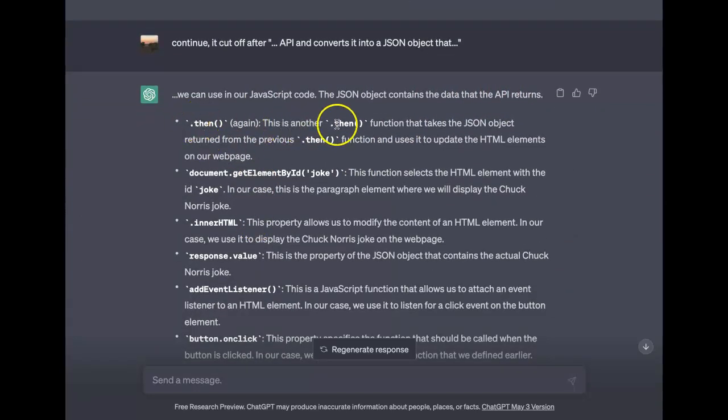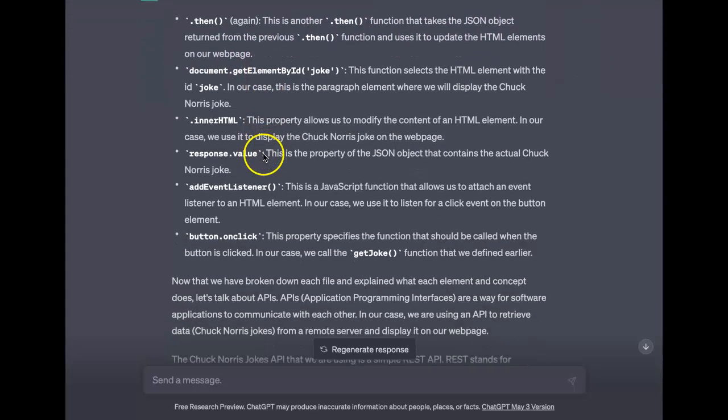The .then, again, this is another .then function that takes the JSON object returned from the previous .then function and uses it to update the HTML element on our web page. The document.getElementById joke. This function selects the HTML element with the ID joke. In our case, this is the paragraph element where we will display the Chuck Norris joke. We have innerHTML. This property allows us to modify the content of an HTML element. In our case, we use it to display the Chuck Norris joke on the web page.